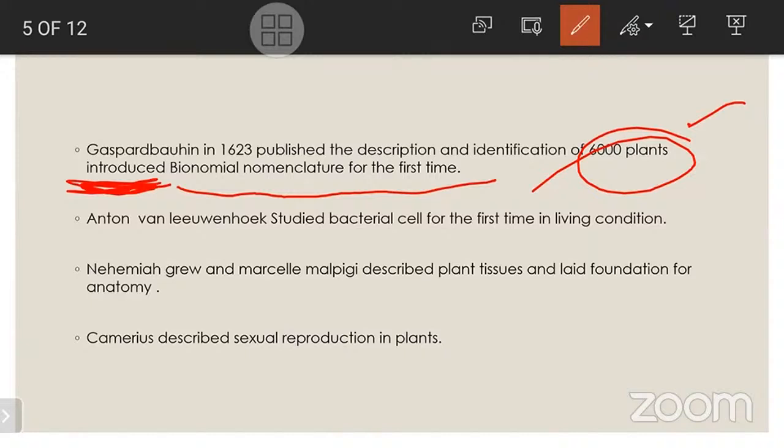So Antony von Leeuwenhoek studied bacterial cells for the first time in living condition. I feel very happy regarding Antony von Leeuwenhoek, and not only him but all the scientists, because the cell is very small. We can't see it with our eye; it can only be observed under the microscope. So Antony von Leeuwenhoek observed bacterial cells for the first time in living condition.